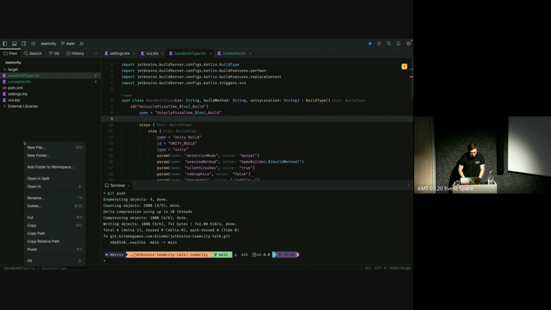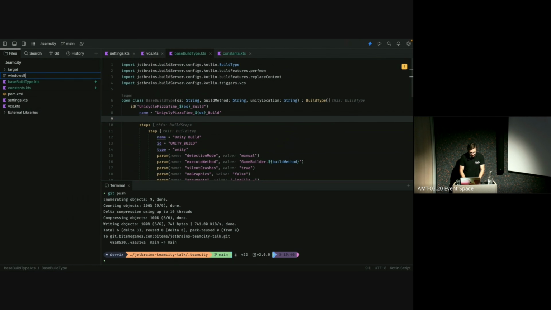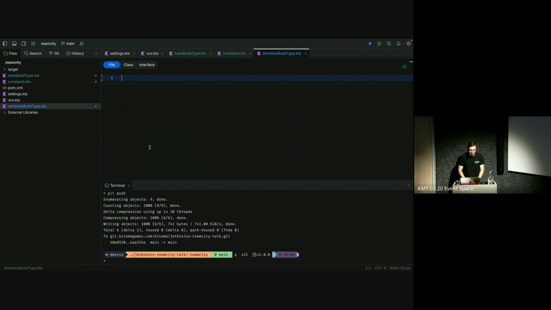So let's show how easy that is by making a Windows build type, just as we did before, except now we are just going to say class Windows build type. I'm going to add in a Unity version as well here. The reason I'm doing that is to demonstrate that we can pass in, for example, the Unity version from the top, if the version is the only thing that can change in the path.